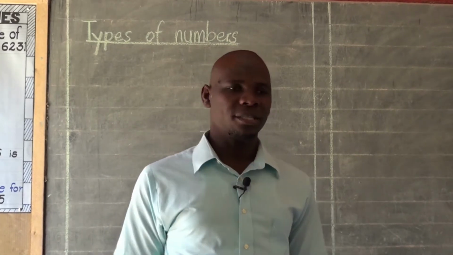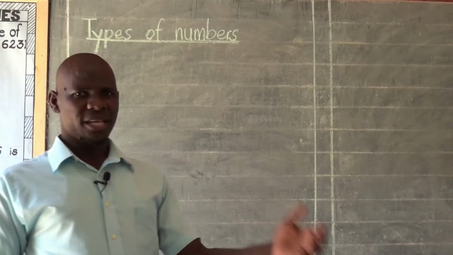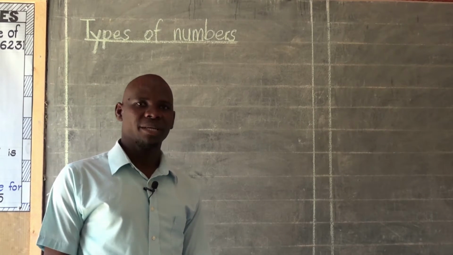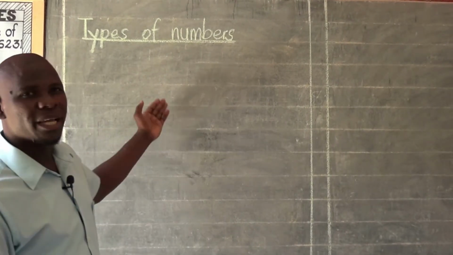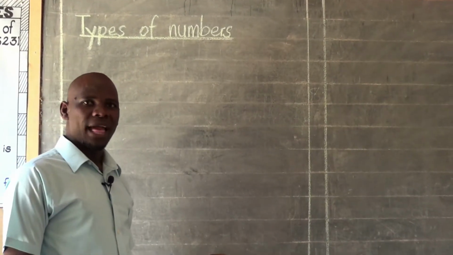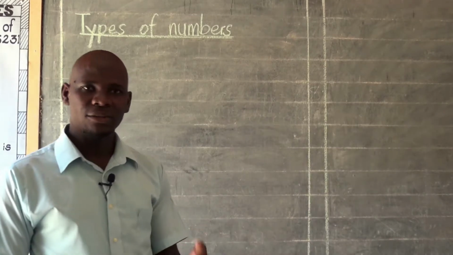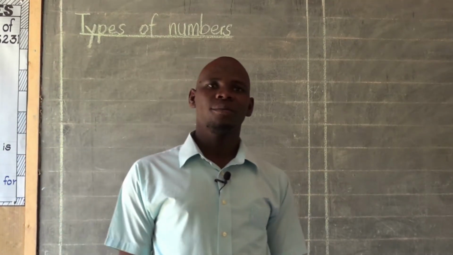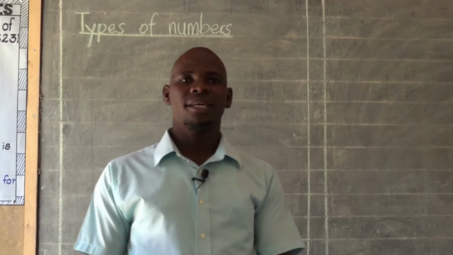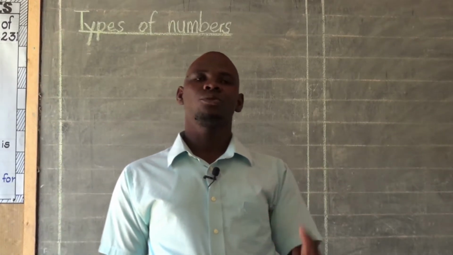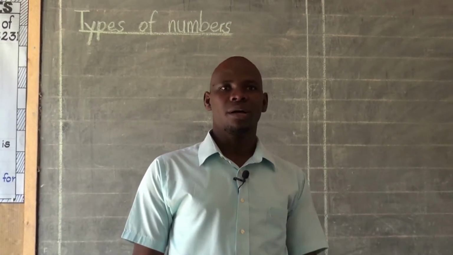There are quite many types of numbers we have in mathematics, and we shall begin by listing them down. After listing those different types of numbers down, we are also going to take a step and try to understand each of them one by one.